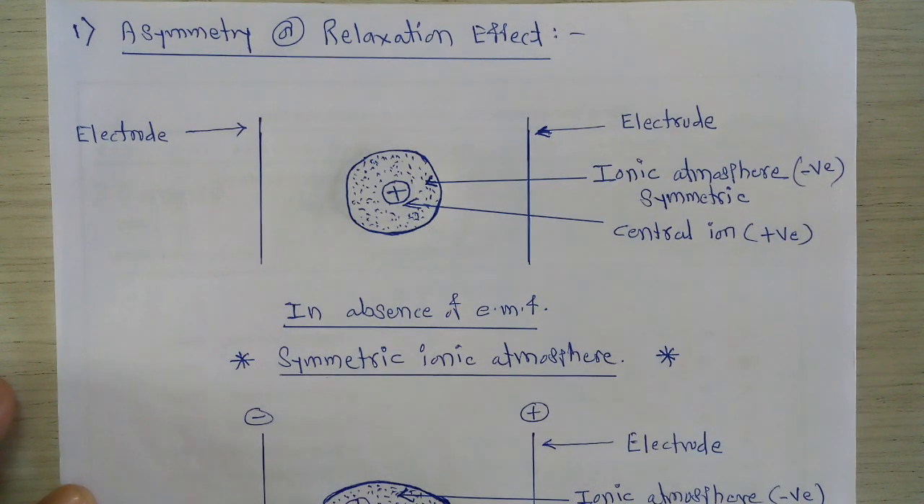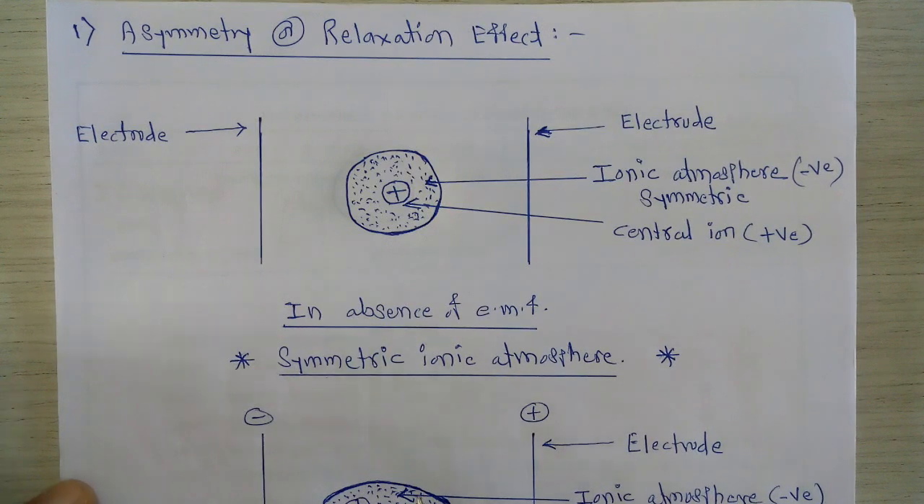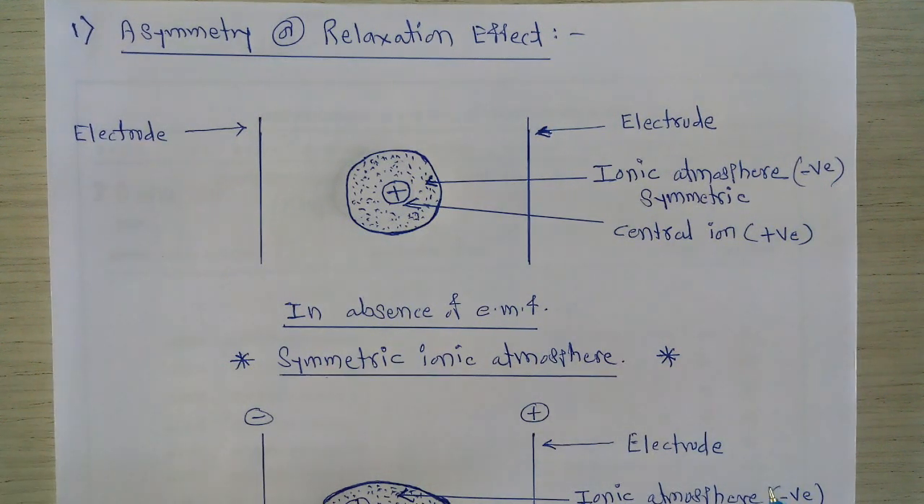In the last lecture, we studied one important point, that is the introduction regarding the interionic attraction theory, called the Debye-Hückel-Onsager interionic attraction theory. In the first part of that lecture, we studied the different drawbacks of the Arrhenius theory, and after that, we studied the introduction regarding the Debye-Hückel interionic attraction theory.